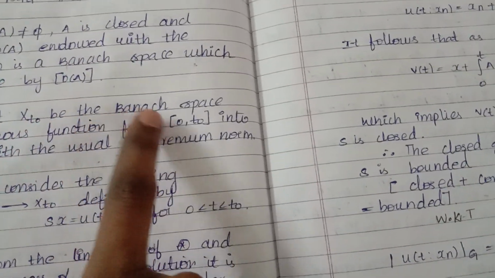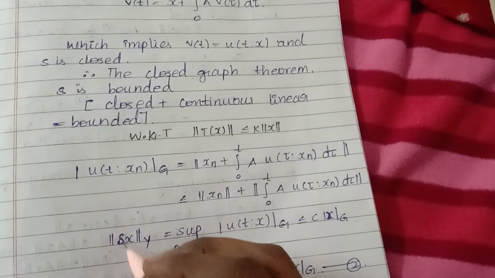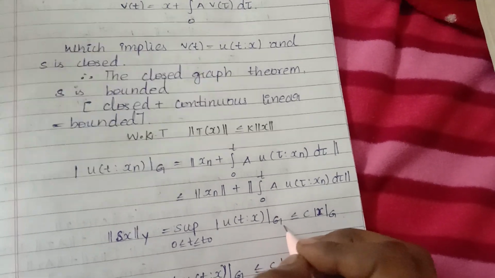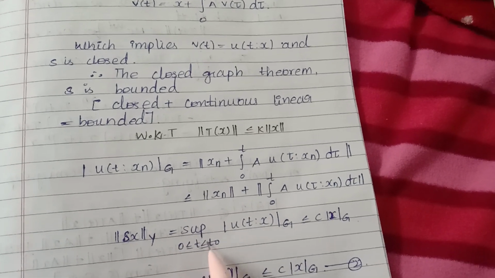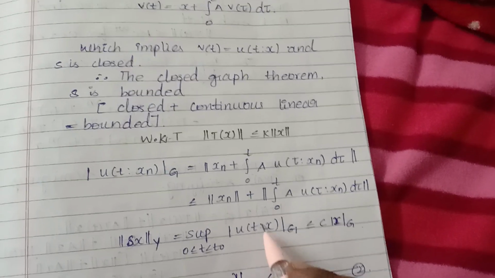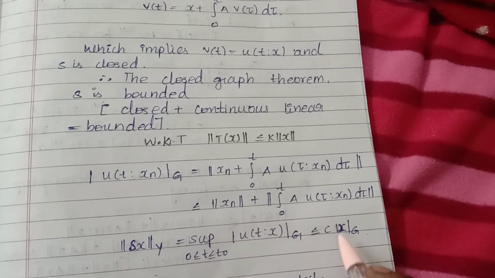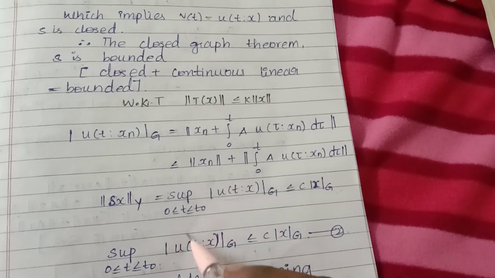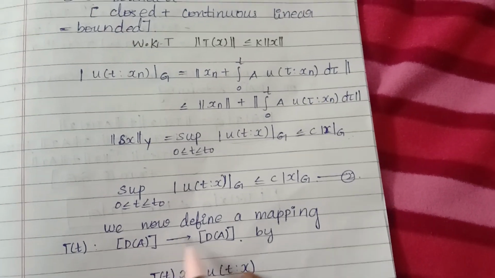Here T naught is the Banach space of continuous functions from 0 to t into D of A with the usual supremum norm. So the norm of S of x of g, that function of x, is the supremum of u of x of that graph. So norm S of x of g equals the supremum over 0 less than or equal to t less than or equal to t naught of mod of u of t, x of g, less than or equal to, this can be written as C, and this is x of g because this is a norm denotation, and the supremum of u of x of t is less than or equal to C into norm x naught, usually the same as it is. We define a mapping T of t from D of A to D of A by